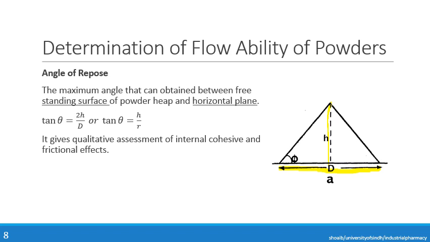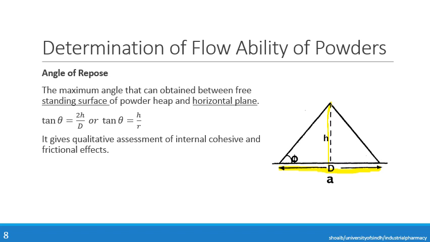So it basically gives a qualitative assessment of internal cohesive and frictional effects. The resistance to flow will be because of the cohesiveness, because of the attractive forces between the particles, and the frictional forces between the particles. That's why there will be difficulty in the flowability of the powders.